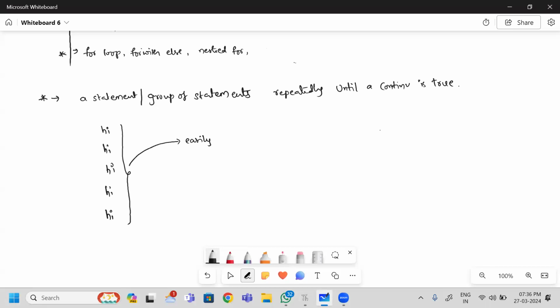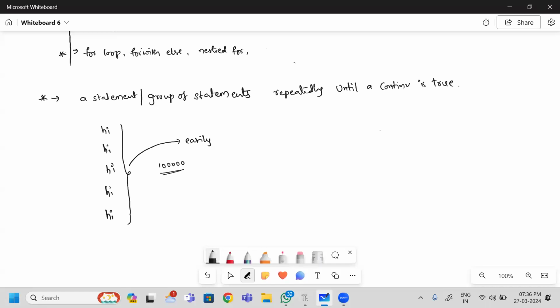When it is 5 times, you have patience, you will type this 5 times. But if you want to irritate your friend with a hi message 1 lakh times, will you type this 1 lakh times? No. We are the programmers. We have to do this easily. So how can we do? We have to do that by using loop statements.